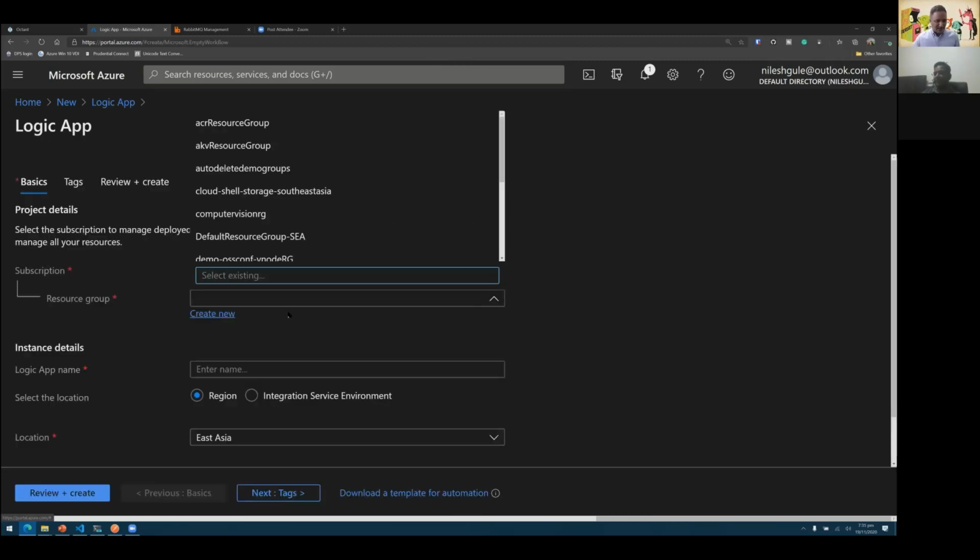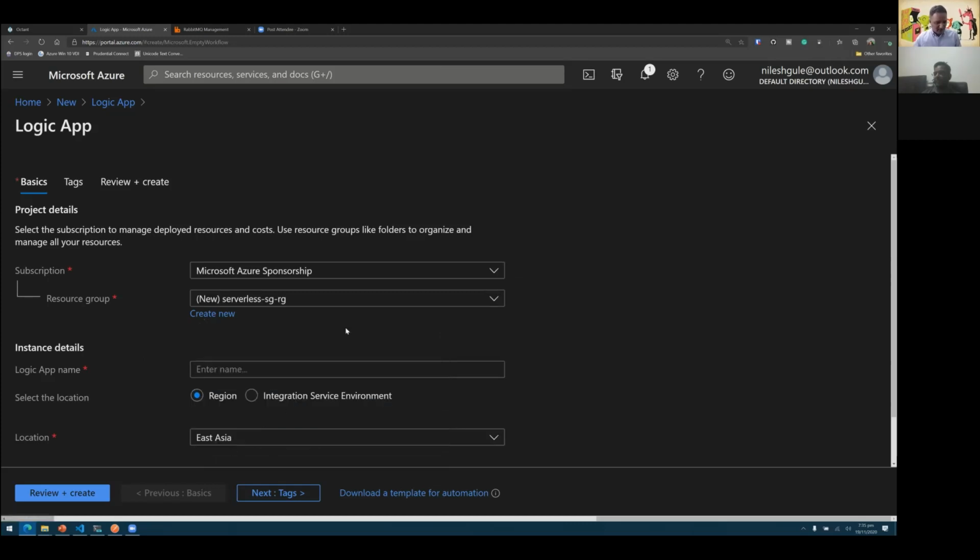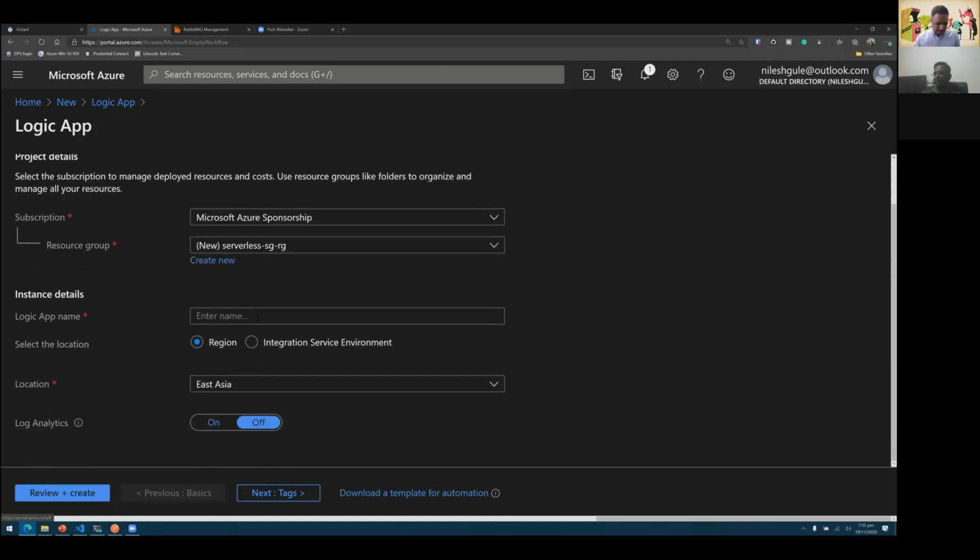So again, let's use the same thing, which is serverless HGRG as the resource group. And then let's say the name of the app is serverless app. And the region is Southeast Asia.